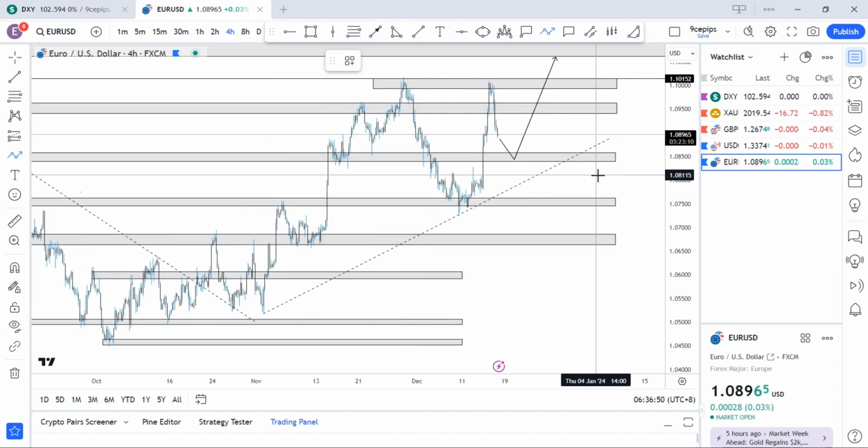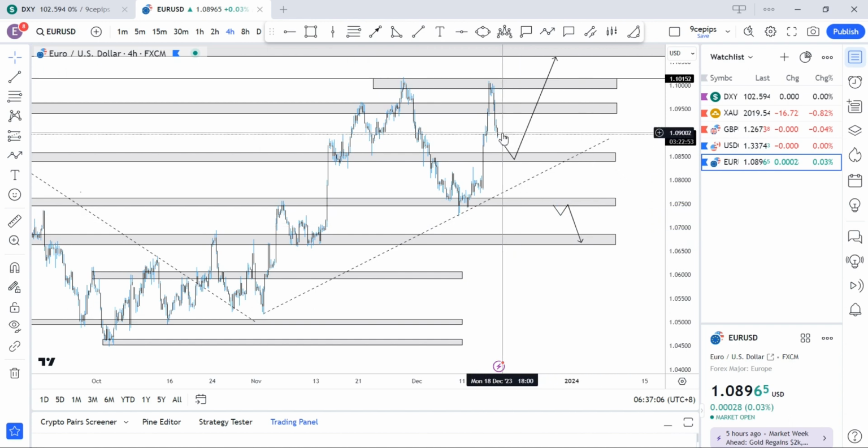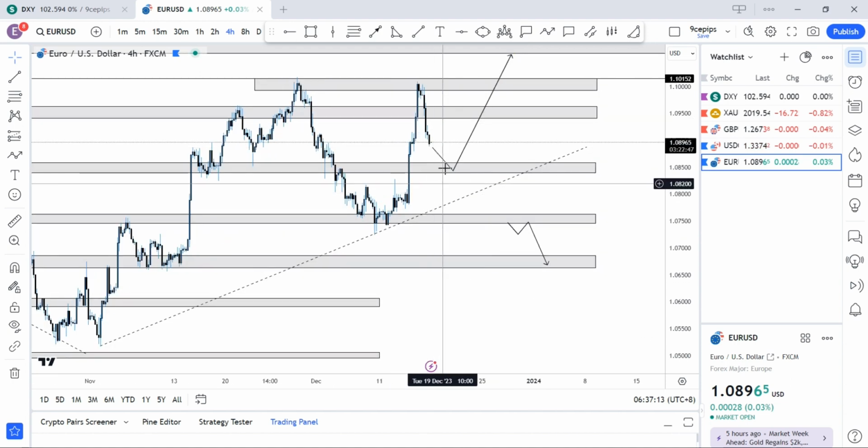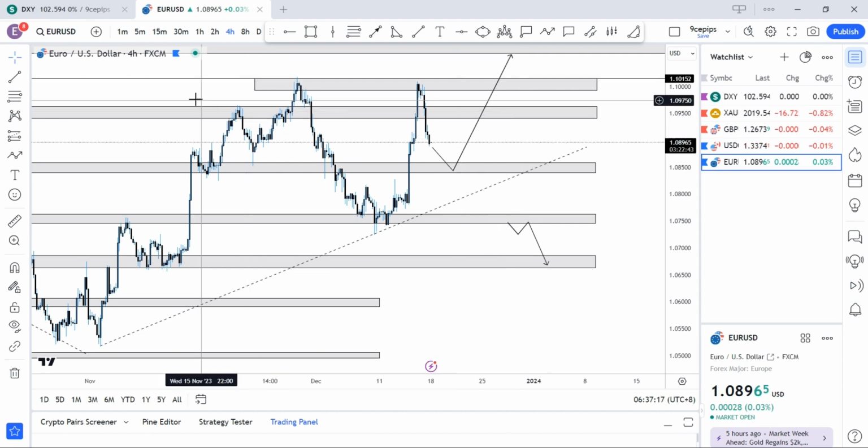Or we could get a break of this region, then we might start seeing price to the downside, but I'll be very confident to sell if price breaks through the regions of 107.50, retests it, and then we might see price come all the way to 1.06. That means that price will run through all this region for the week. A break of these regions, maybe a downward trend. For now, Euro USD might just pull back to these regions and take us to the upside.